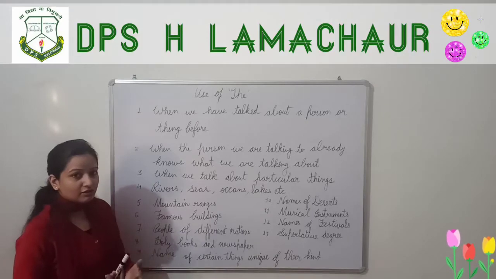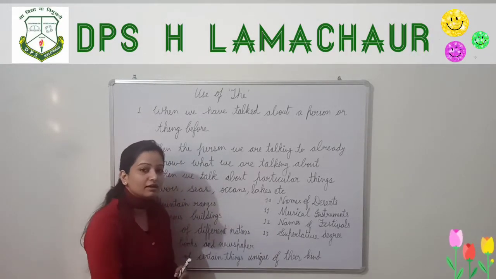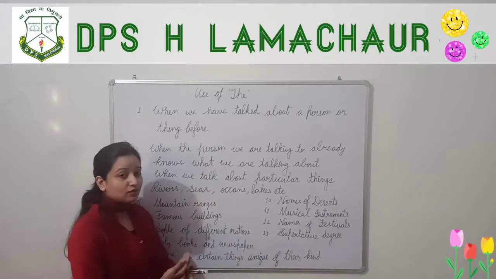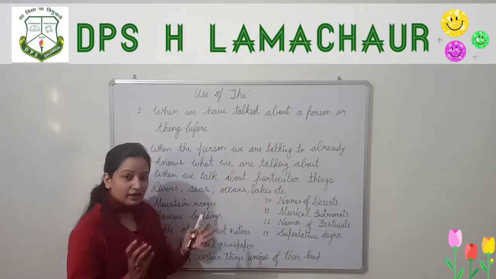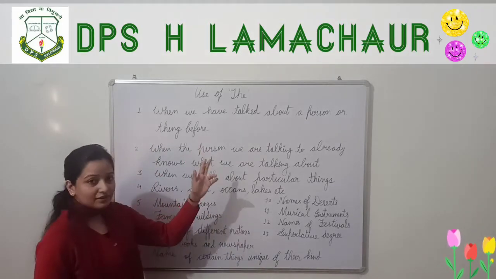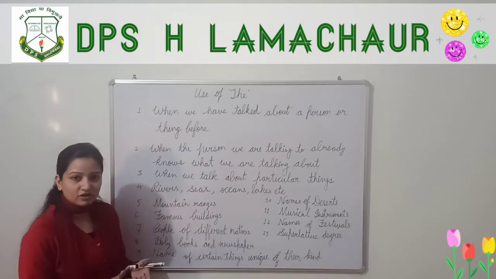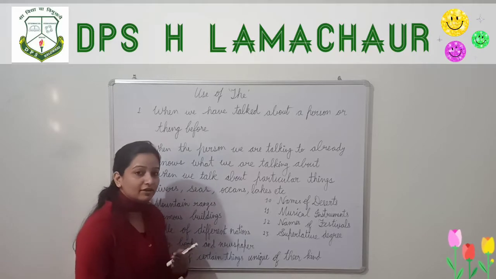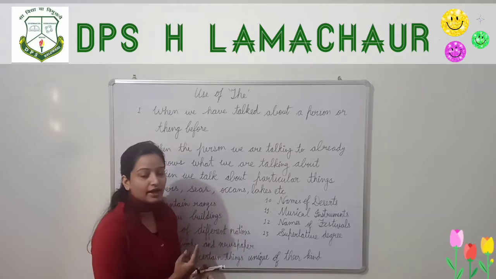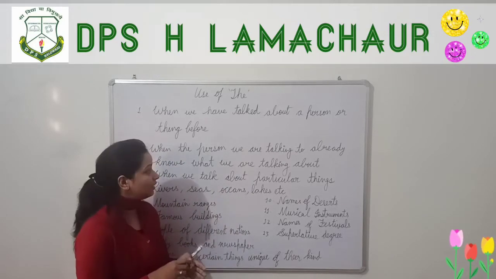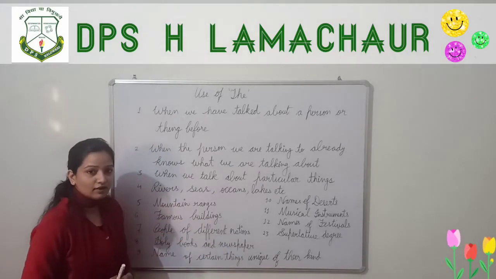When in general we use the, then we say "thuh." When we have to show that something is a big deal for you, then only you use "thee," otherwise you say "thuh." In writing it remains the same, but when you speak, sometimes you say "thuh" and sometimes "thee." So there are 13 uses of the.